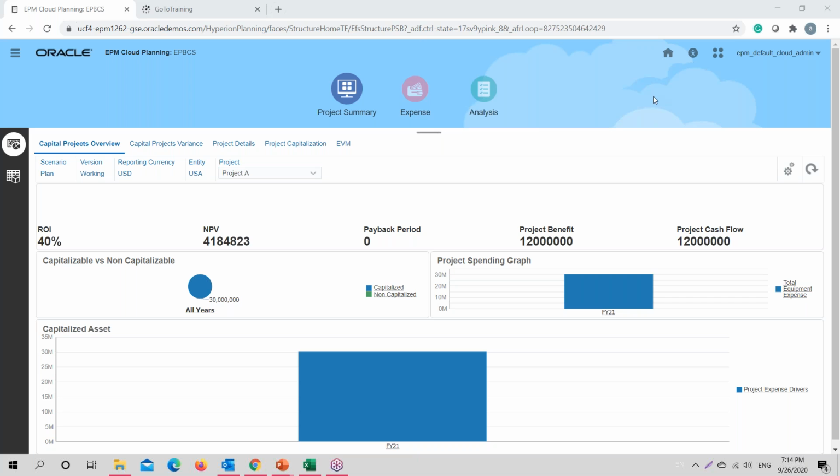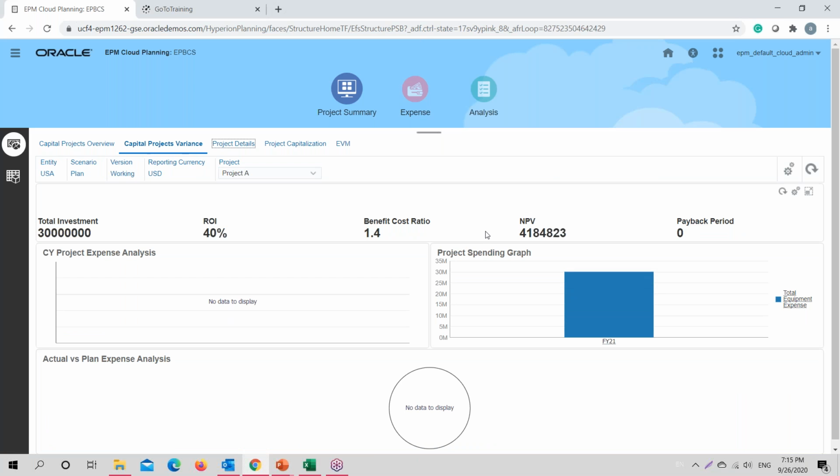Any other question from any one of you? Any conceptual question or functional question with regard to what this NPV is, and what this BCR is, how the ROI gets calculated? Any question regarding how the configuration takes place? I am open to any kind of questions.